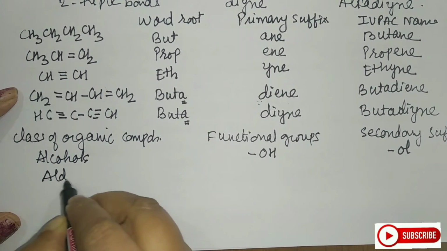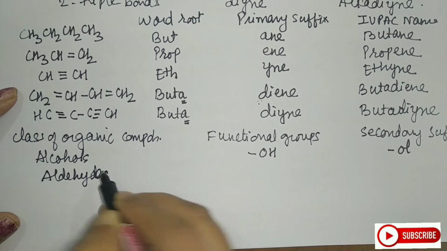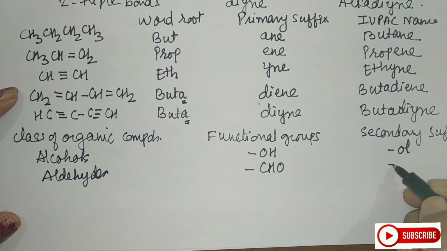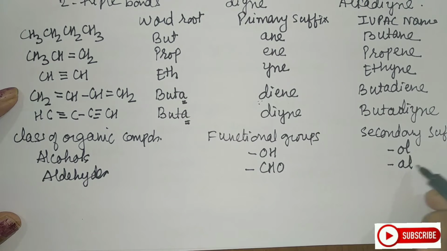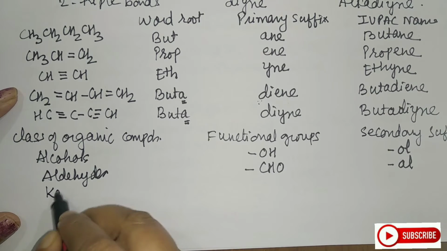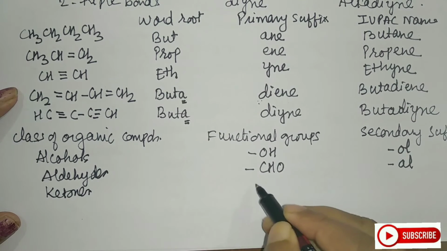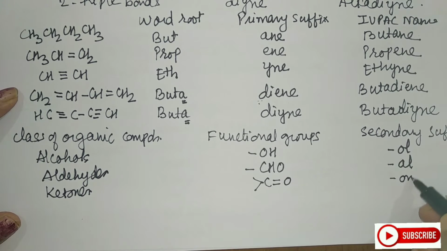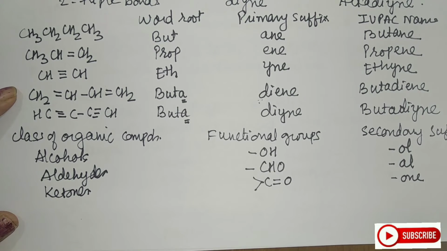Then you have aldehydes. The functional group is CHO and you have the secondary suffix as al. Next you have ketones. The functional group is C double bond O and we have one as the secondary suffix.